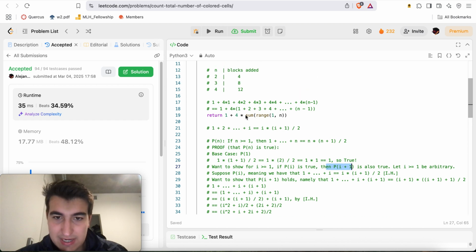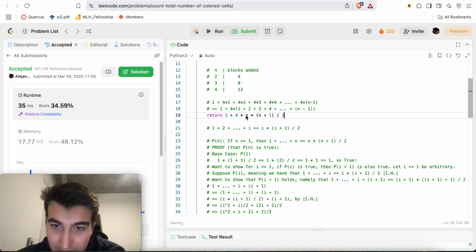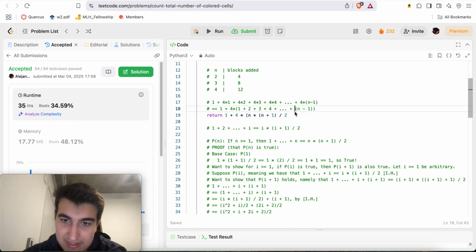So now that I proved that, we can essentially use that result to say, okay, the sum of the first n numbers, well, we have 1 plus 2 plus and so on, all the way up to n. Instead of doing a for loop in here, I can use this nice little mathematical equation now, which is exactly what I did. I just have to make sure that I write it in Python notation. So here I'll have this and this.